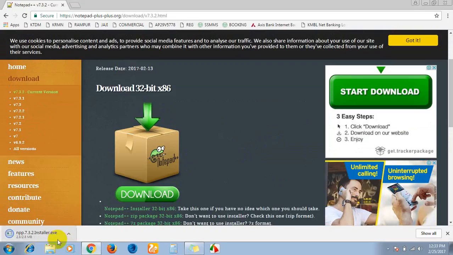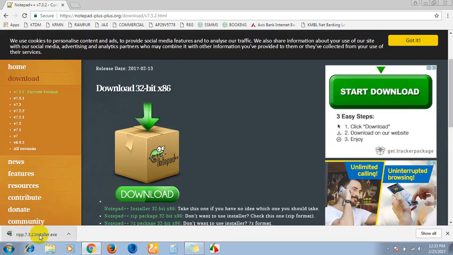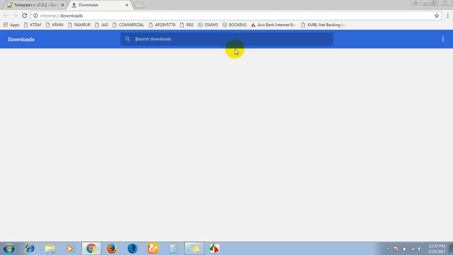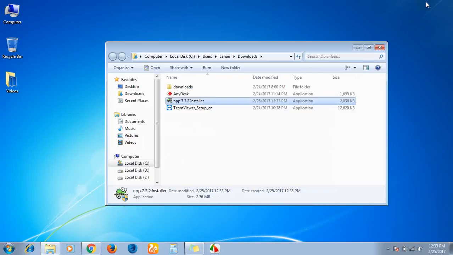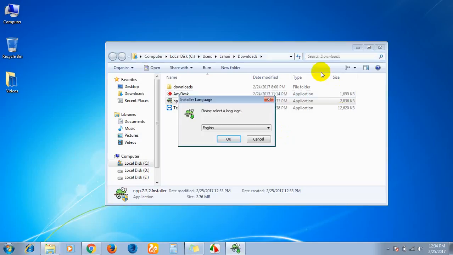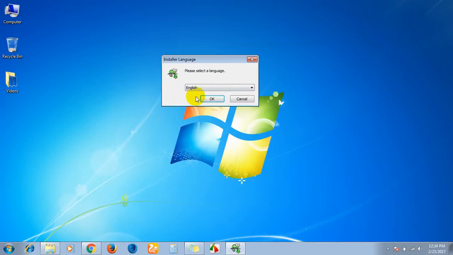After completion of the download, just click on that. Otherwise, go to the download folder. It is better to view the location of the download. Just double click on it. Here, select the preferred language.